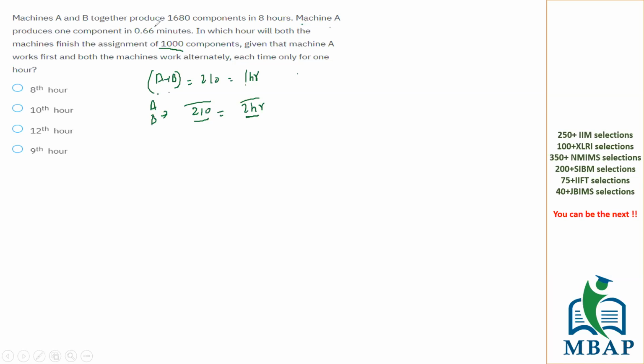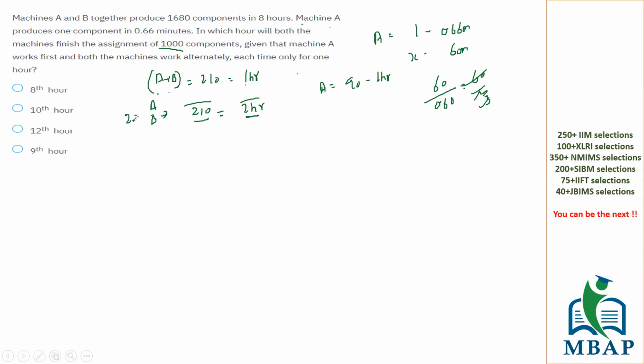It has also been told machine A produces one component in 0.66 minutes. So how much will be produced in 60 minutes? This will be 60 upon 0.66, which is 60 upon 2 by 3, which is 90. So A can produce 90 components in 1 hour. That's what we know, right?